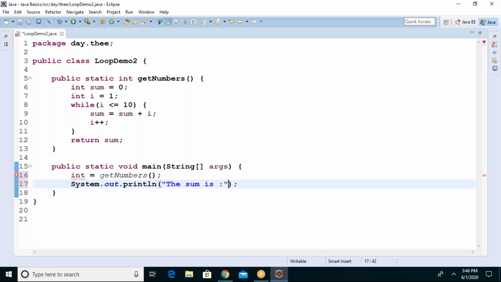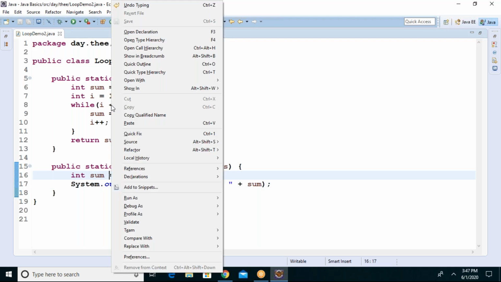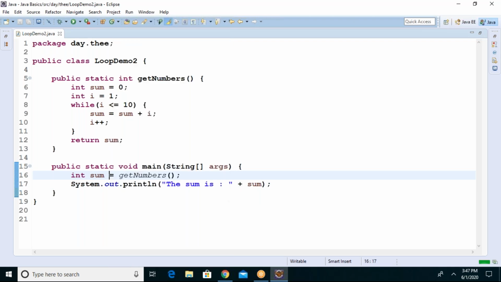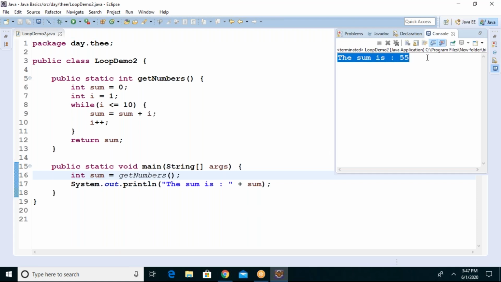The sum is plus sum. I should have received it. Now run the code. Run as Java application. See guys, the sum is 55. Got it? Look at the code.